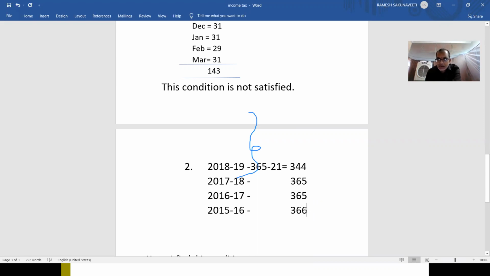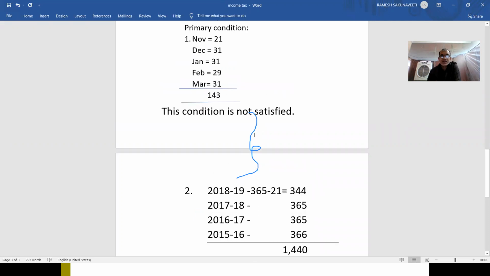2016 year is again a leap year. 2016 will be divided exactly by 4. So that is a leap year. So that is why in the year 2015-16, 366 days he is going to stay in our country. So totally if you do it, you calculate, it will come to 1440. You check it once. Okay, 1440 days he stayed in our country.